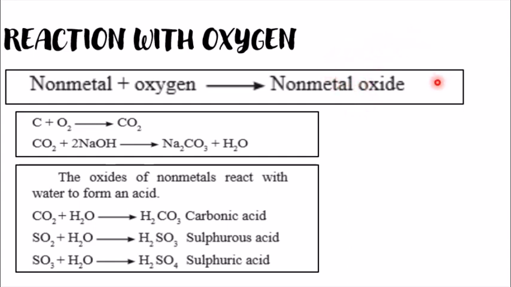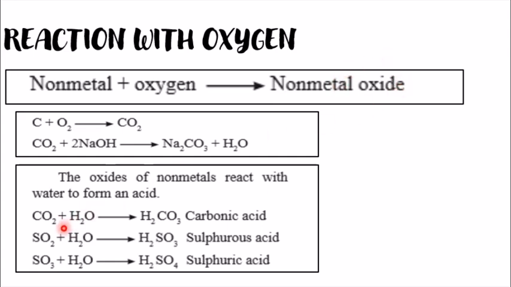Let's understand this. First, we have a non-metal, that is carbon. We treat it with oxygen. So you will get carbon dioxide. So carbon and oxygen combine to give carbon dioxide. Carbon dioxide, when treated with a base, that is NaOH, sodium hydroxide, gives sodium carbonate, that is a salt, and water. So when we treat this oxide with base, we get salt and water. Now, if this oxide that is formed, that is CO2, we treat it with water, then acid will be formed.